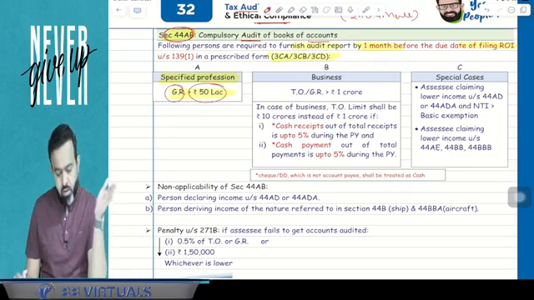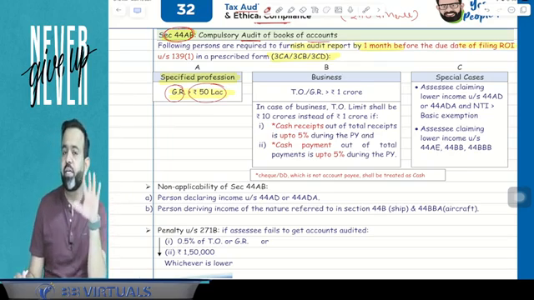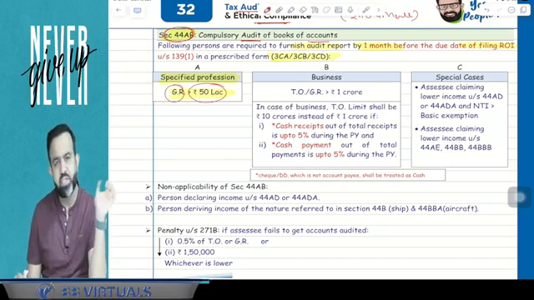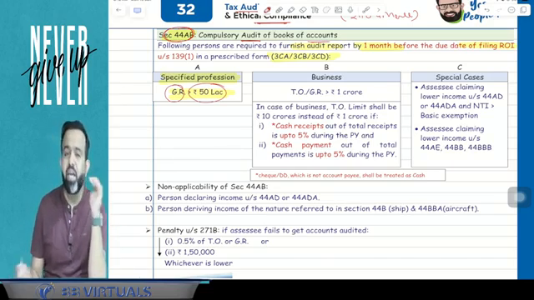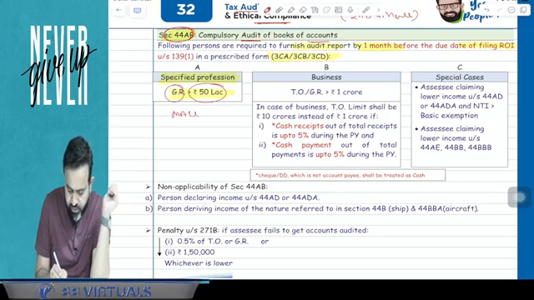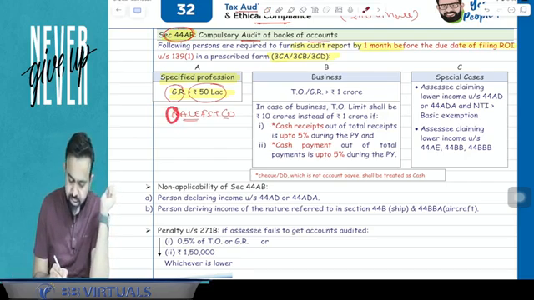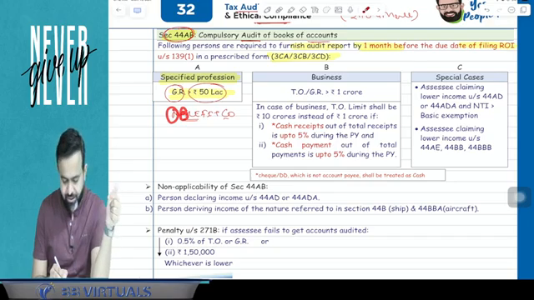Now, in case of a specified profession, profession means, if you remember, in Section 44AA the definition is given, that is MAFLEFITCO. M means medical, doctors and all. A means accountancy and architectural.